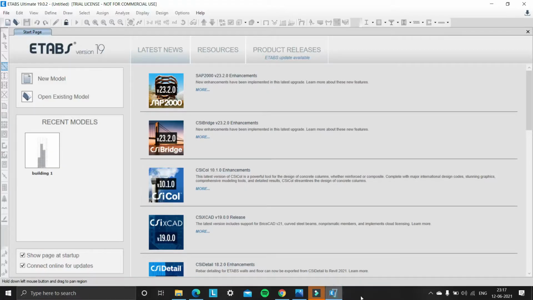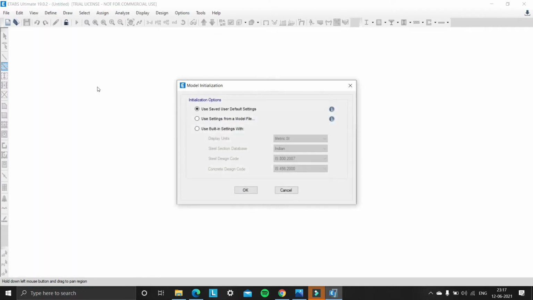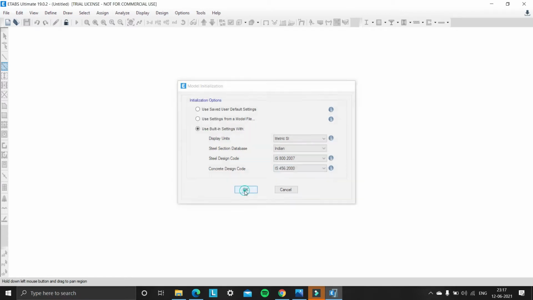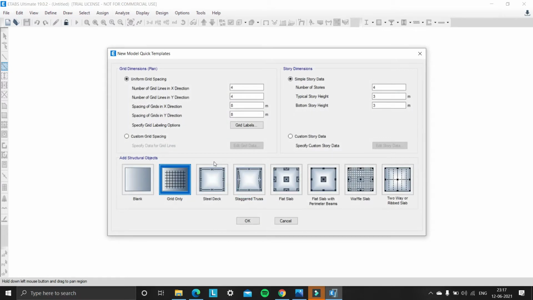Open ETAP software and click on new model and use built-in settings with display units as metric SI and design codes as Indian standards. Check the Indian design codes for concrete and steel. Click on OK. And now grid dimensions.